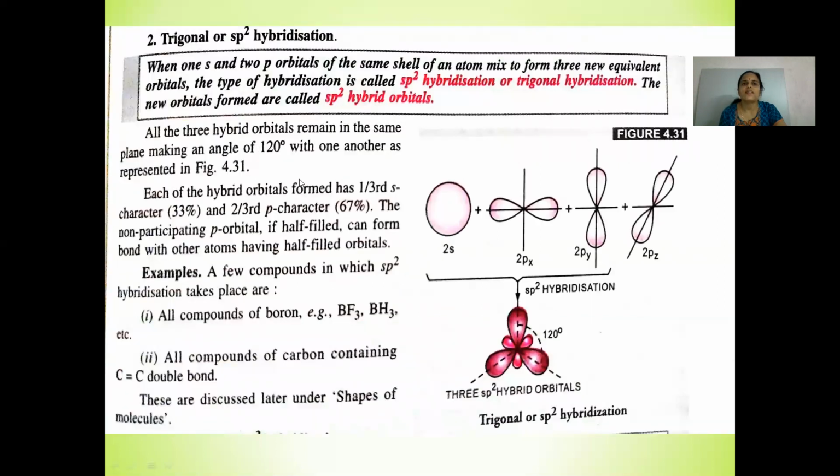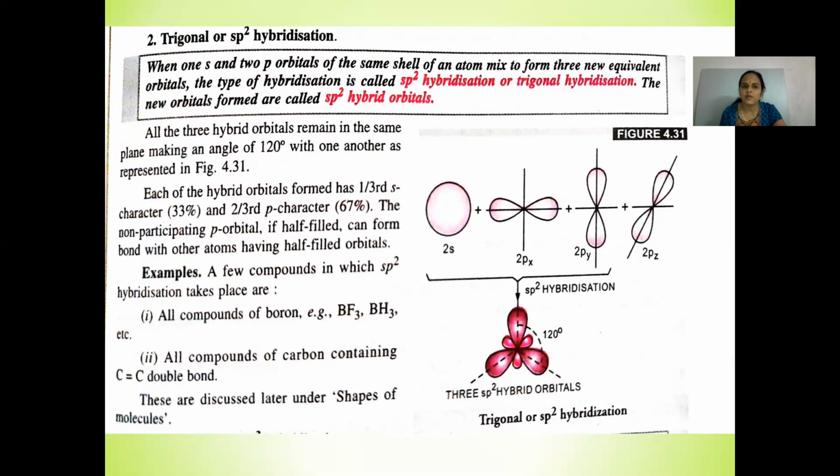Let's now discuss sp2 hybridization. When one s and two p orbitals of the same shell of an atom mix to form three new equivalent orbitals, the type of hybridization is called sp2 hybridization or trigonal hybridization. sp2 hybridization results in a trigonal planar structure, and the new orbitals formed are called sp2 hybrid orbitals.